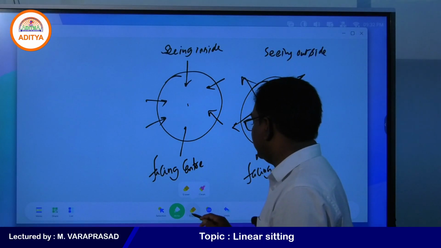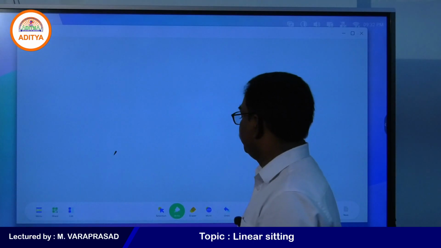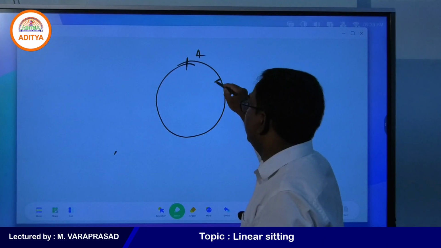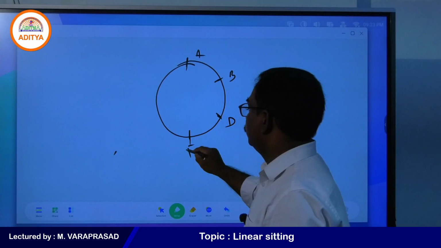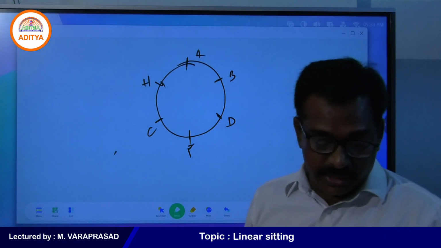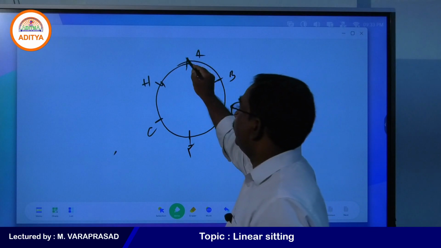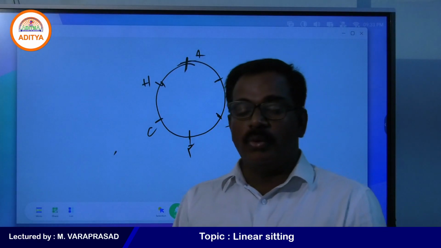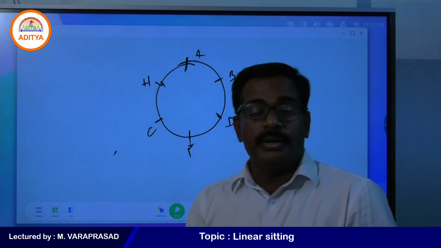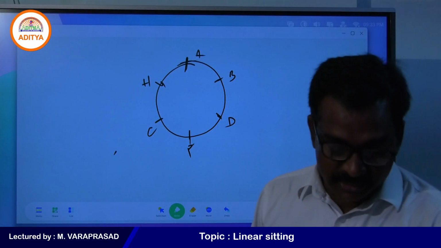Now, see what happens if you take facing the center. Suppose the arrangement given is A, B, D, F, C, H. Now my question is, who is the immediate right of B? Here, immediate right or right, both are equal. Immediate left or left, both are equal. No separate rule is applied for the word immediate.